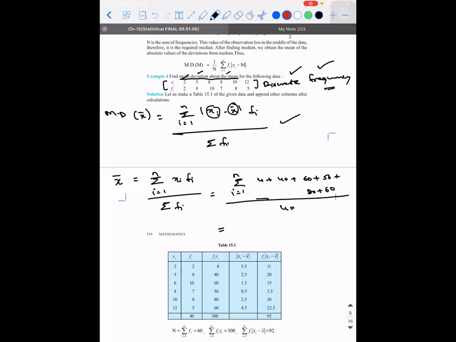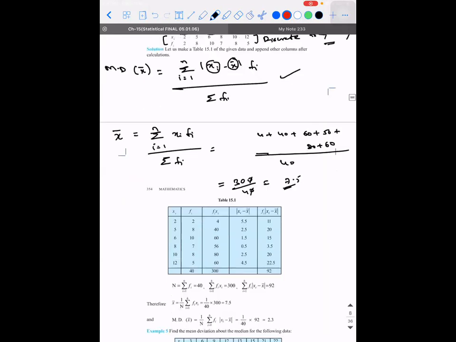So how much is the value? Why did I write the sigma is equal to? That's not needed. It's just 4 plus 40 plus so on. How much is it? 44 plus 60, 104 plus 56, 160 plus 140, 300. So it is 300 divided by 40. How much is this? 7.5. Yes, sir. So the average is 7.5.